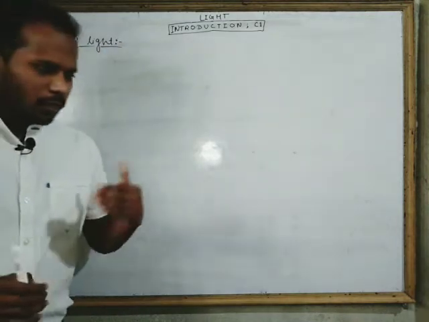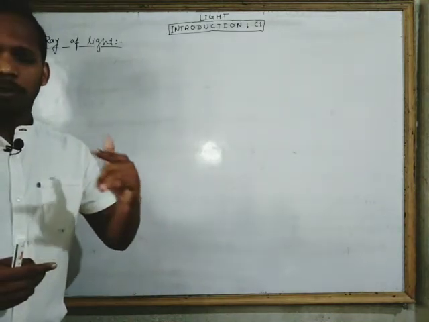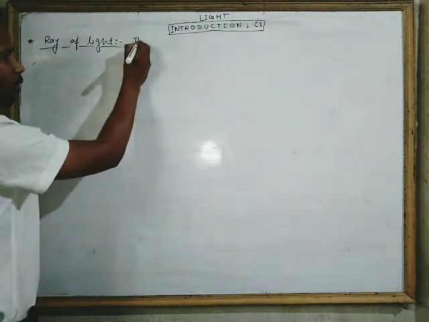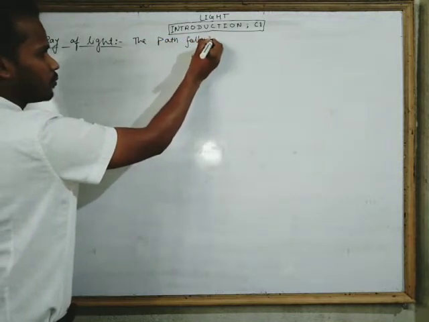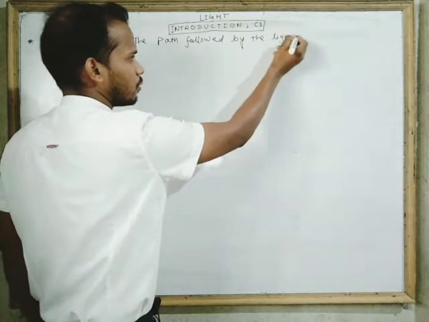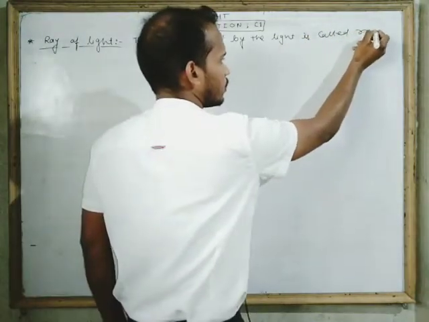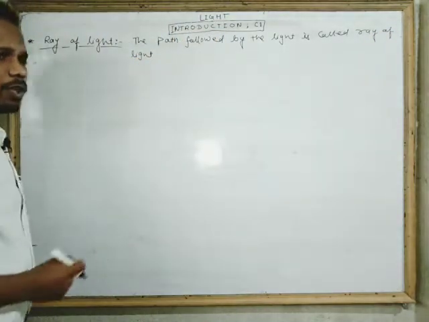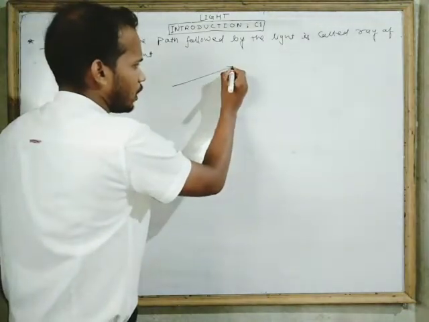Look, as I mentioned, light travels in a straight line path, so the path followed by the light is called ray of light. We can say that the path followed by the light is called ray of light. And whenever you want to represent the path followed by the light, it is represented by a ray.